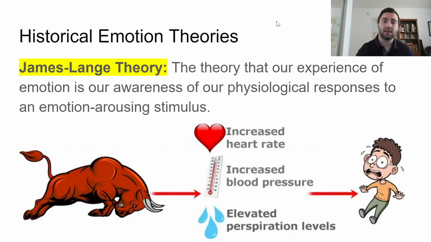Then what happens is the emotion is actually us becoming aware of this response. So we become aware that our heart is beating faster, we become aware that our blood pressure is rising, we become aware that we're sweating, and then we feel the emotion, in this case, fear. They use fear for most of these as an example because it's the easiest to think about, like stimulus, because fear is one where you see a stimulus and you feel the emotion right away, right? So they're going to use fear for pretty much all of these. But again, stimulus, physiological reaction, and then emotion.